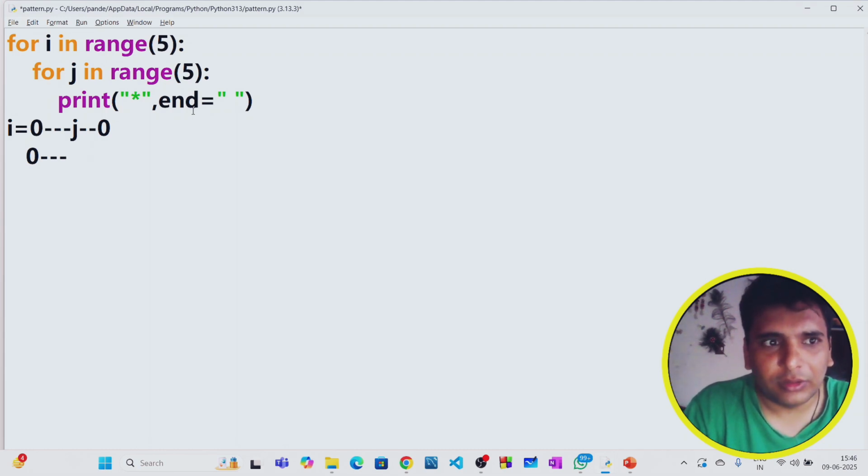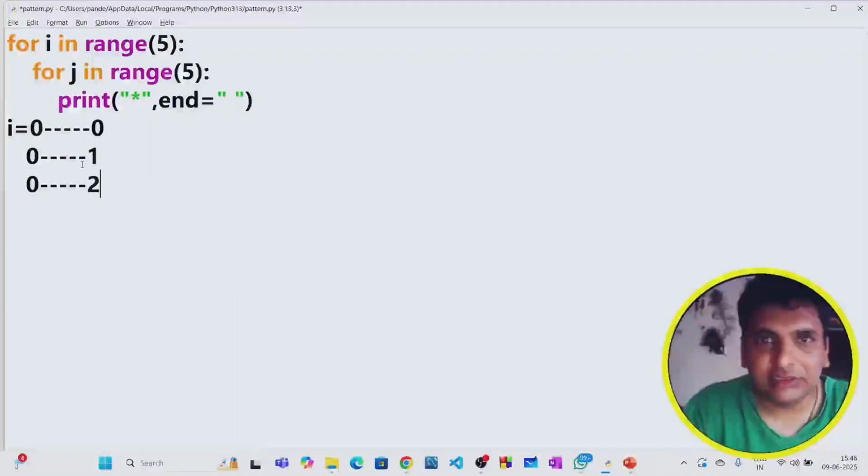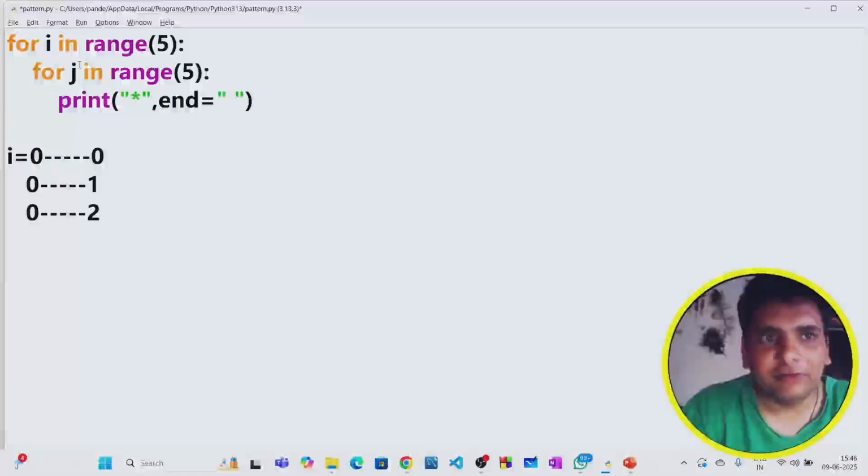So I'm just writing here, j will be 0. For this 0, it will be 1. Again, if it is 0, it will be 2. For every iteration, this j value will keep on changing. So that is the reason we will be getting, if it is 5 into 5, 25 stars. For example, if i value becomes 1, for 1 also it will again start from j equals 0.